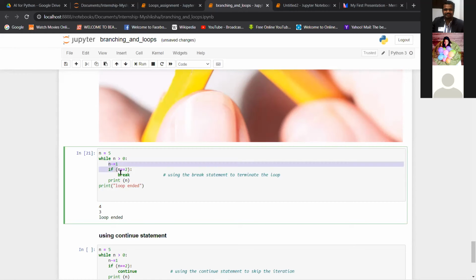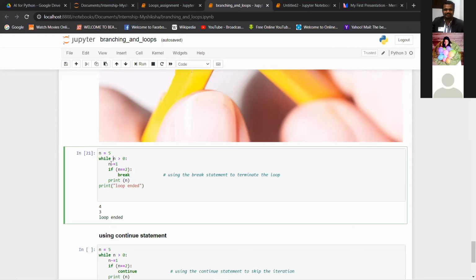So if you see, n minus equal to 1 and the print are in the same alignment to the right side. So print n is also part of the loop. It will run as long as the loop runs, otherwise no. So in the first iteration, the value is 4, so print n gives you 4.